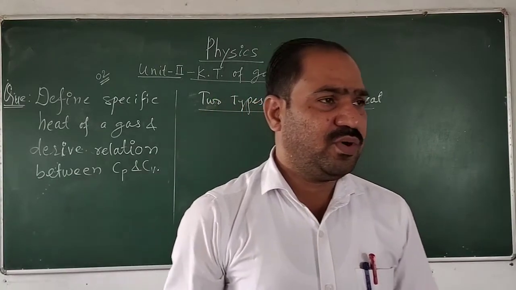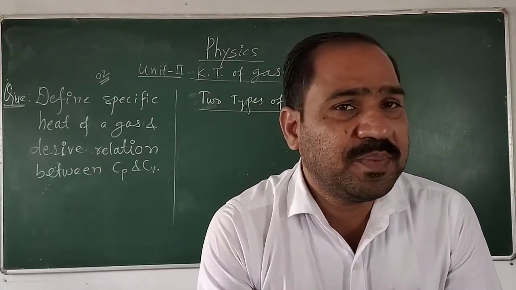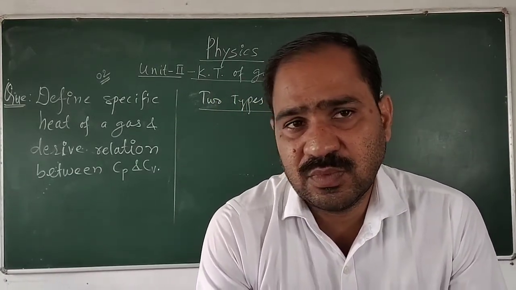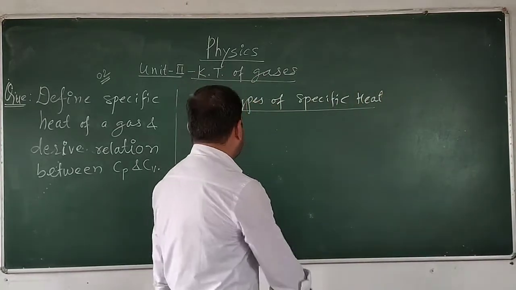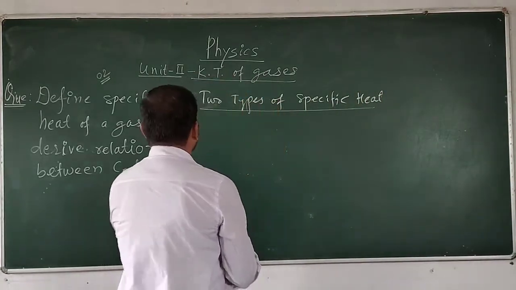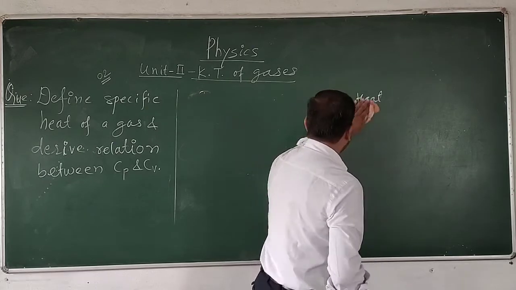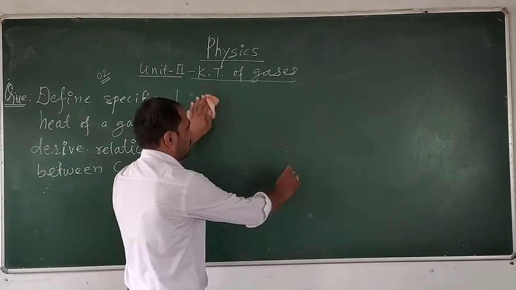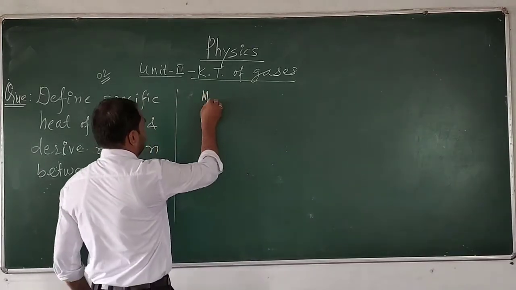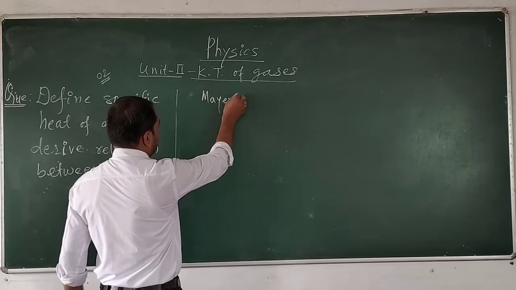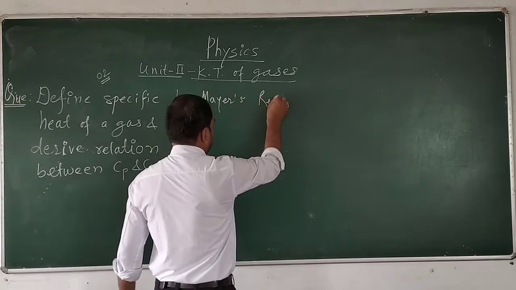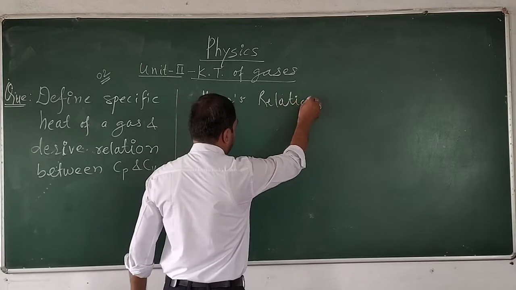So we require two specific heats of a gas. When the gas is heated, there may be changes either in the volume of the gas or in the internal energy.